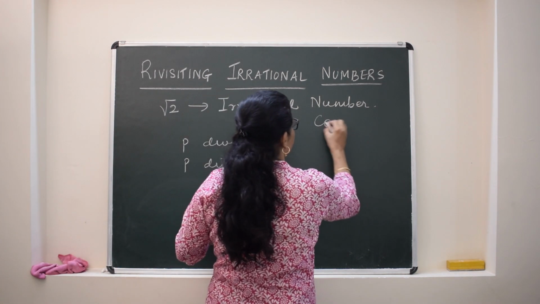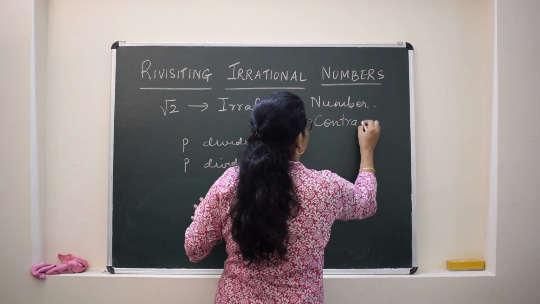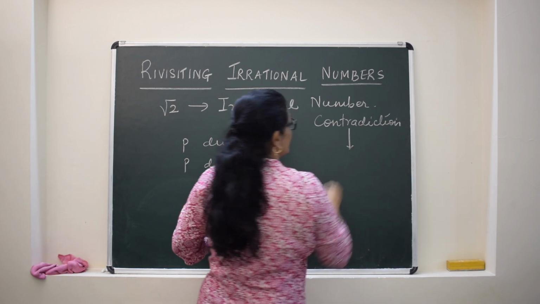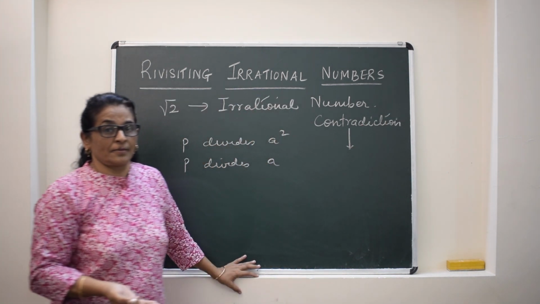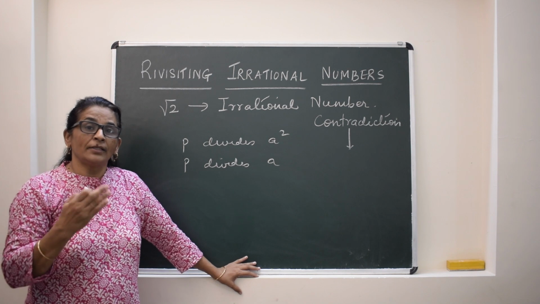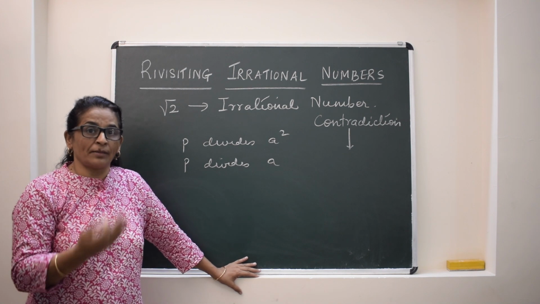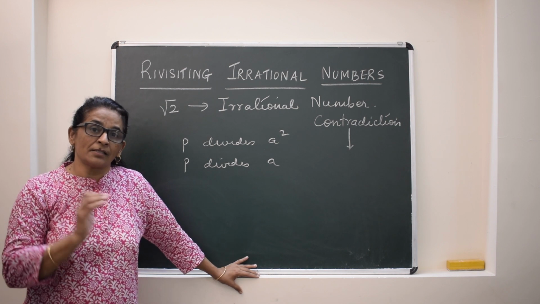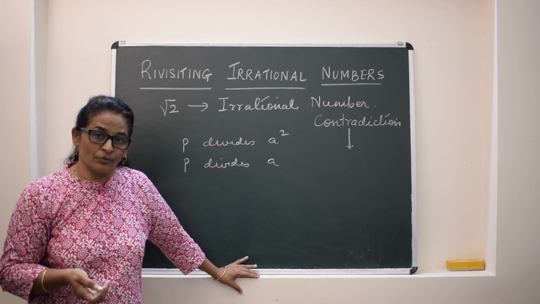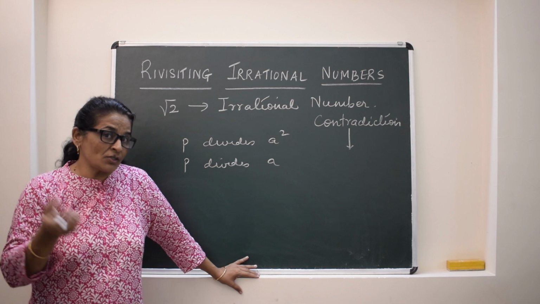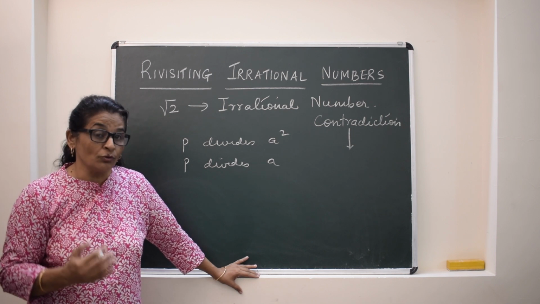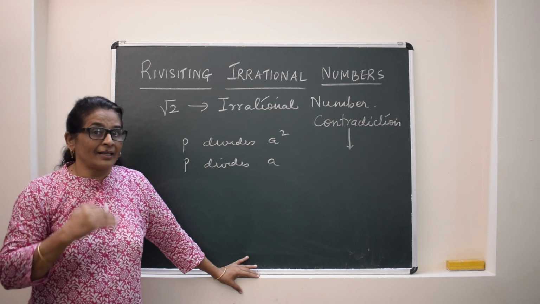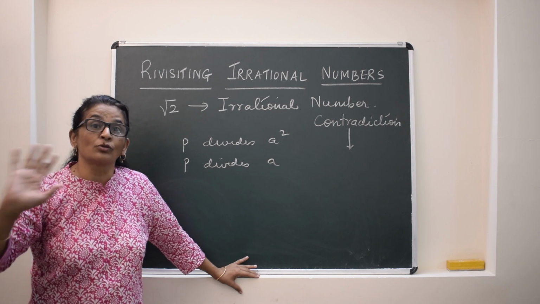Means this says that whatever is asked, just assume the opposite of that. For example, I have to prove the sky is blue. I'll just assume the sky is not blue. So whatever is to be proved, we assume just the opposite, and after some known facts, we will say that no, our assumption was wrong.